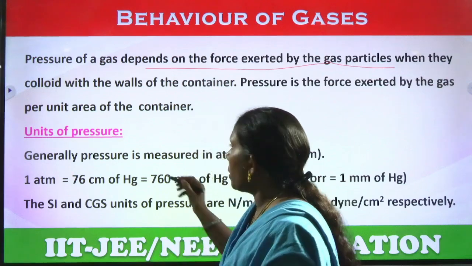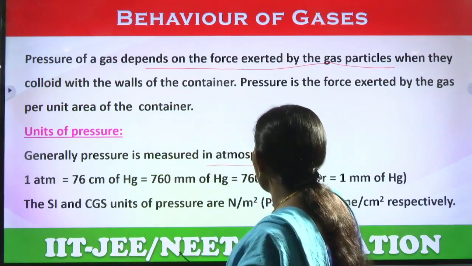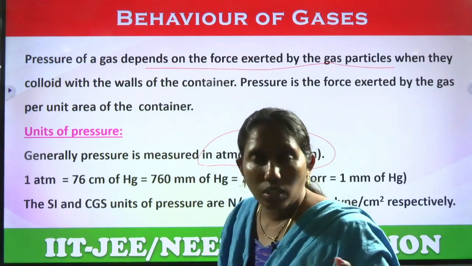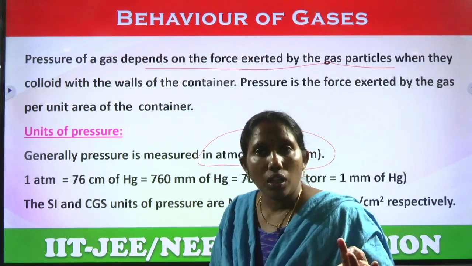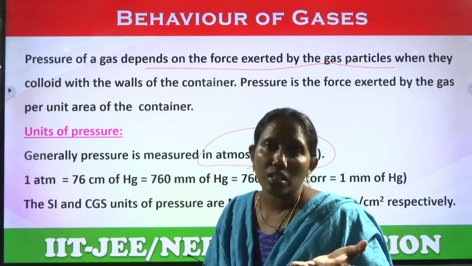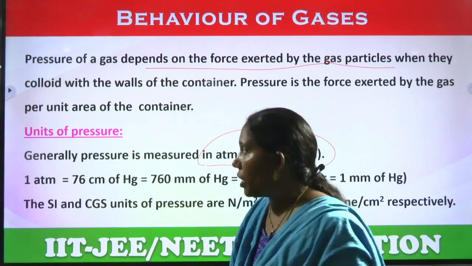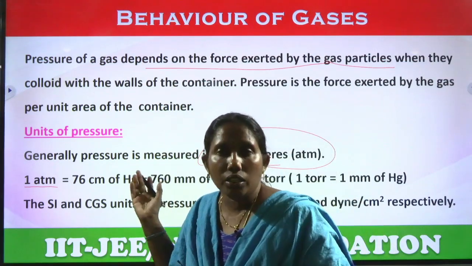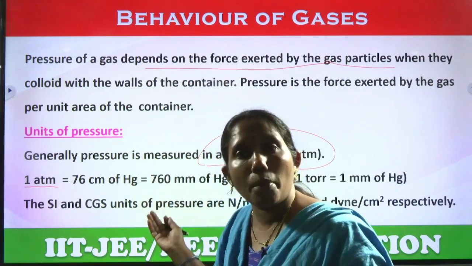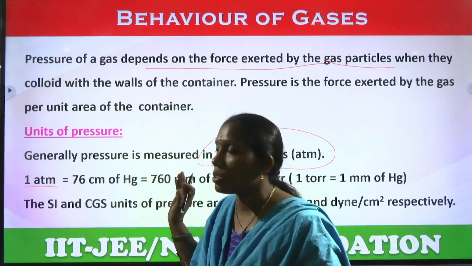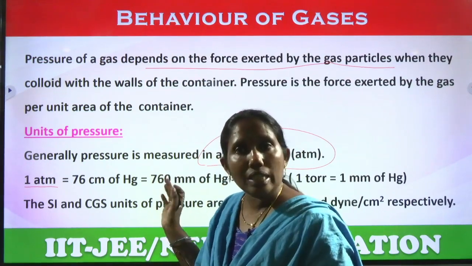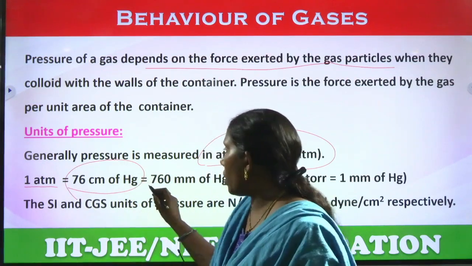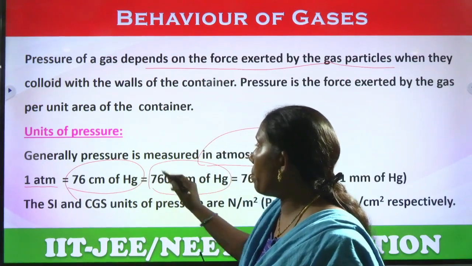Generally the units of pressure are atmospheres, and we can also calculate in torr, bar, mm of Hg or centimeters of Hg at sea level. These conversions help us to do problems on the behavior of gases, which we use in the gas laws. So these conversions are also very important. 1 atmosphere is 76 centimeters of Hg or 760 mm of Hg.